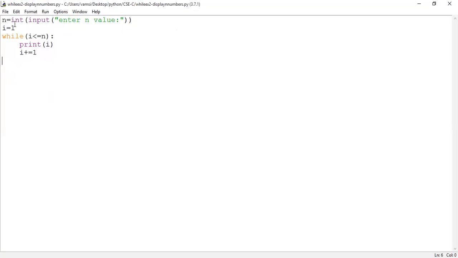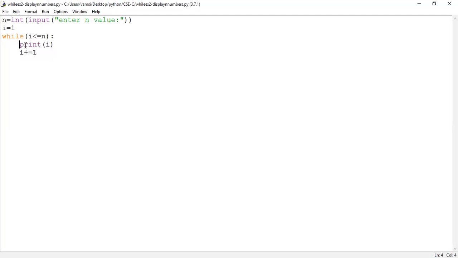If you observe the execution flow, first of all we are reading the n value from the end user. Then i is initialized to 1. Control comes to the while loop and checks the condition. What is the i value? 1. What is the n value? 5. So 1 less than or equal to 5, the condition is true. As the condition is true, control enters the loop and this block of code is executed. How many statements are part of this logic? Two statements. This logic is executed based upon this condition.